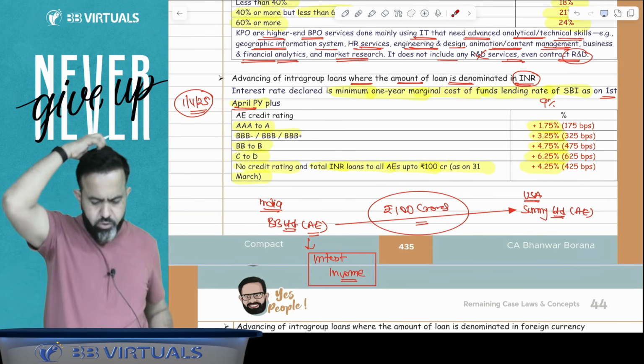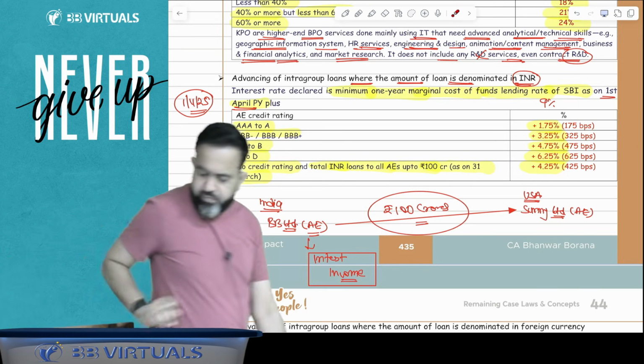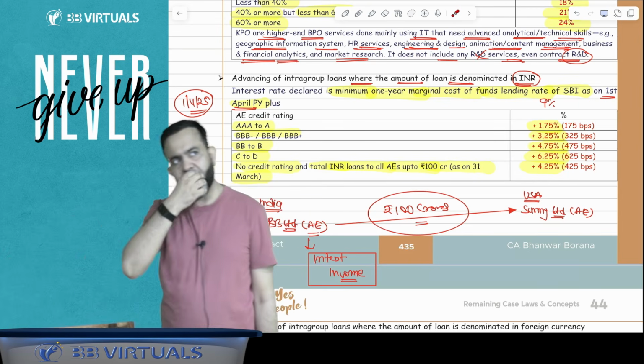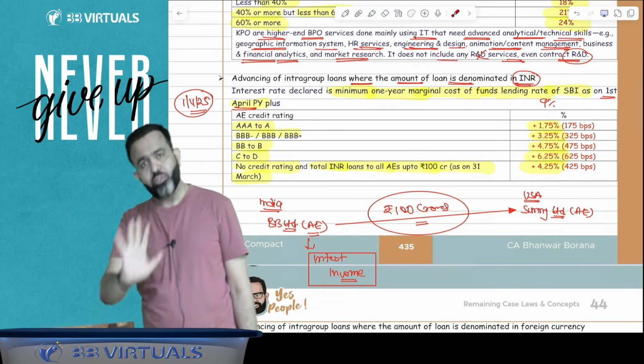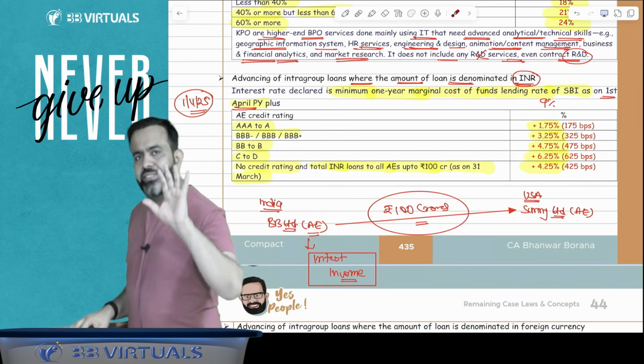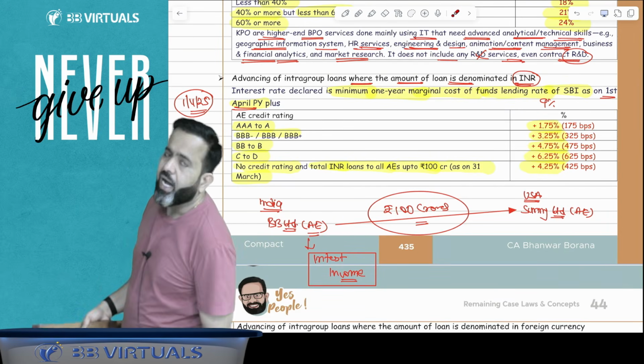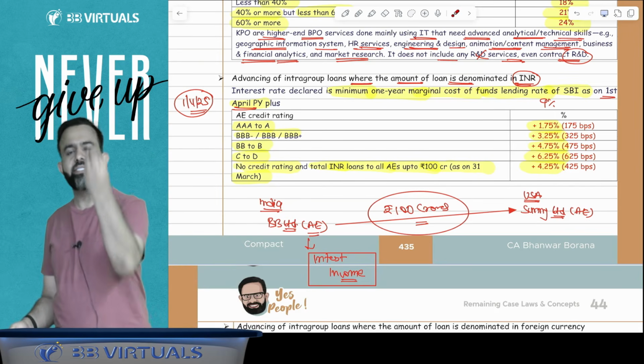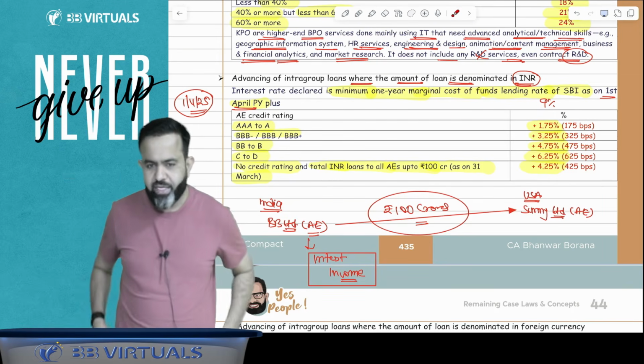Okay. So guys, suppose a loan is given to your associate enterprise and that loan is denominated in Indian rupees. If the loan is denominated in Indian rupees, then how much interest income should be recorded as per safe harbor?